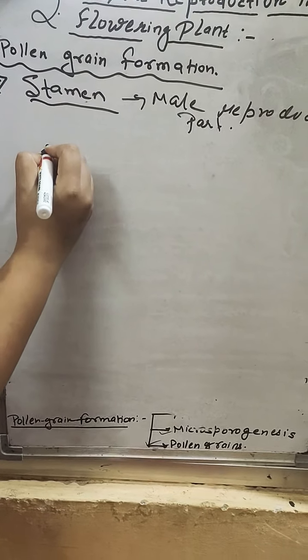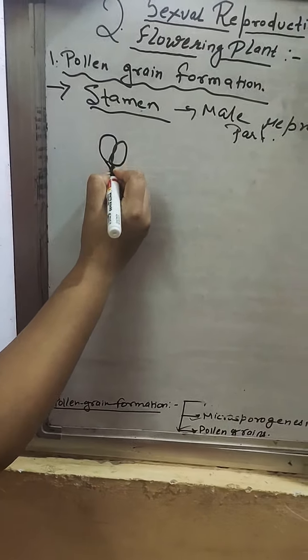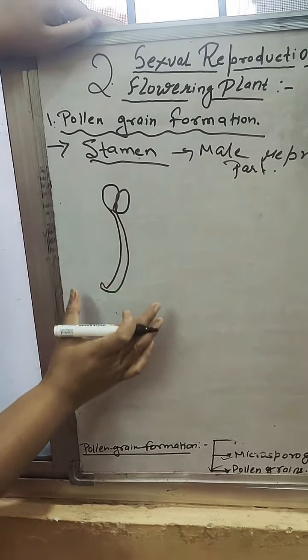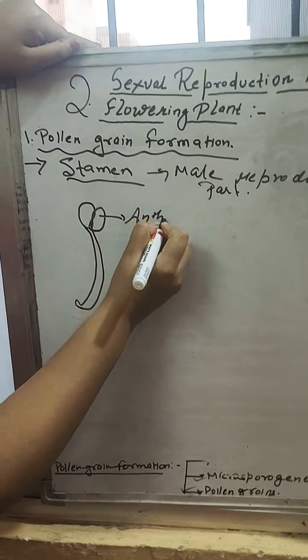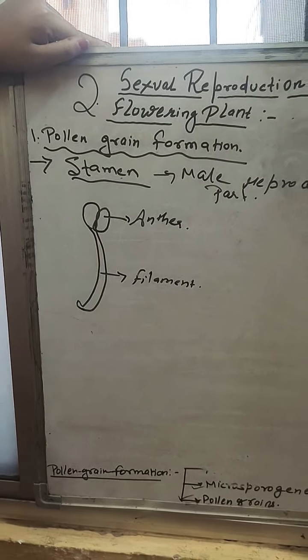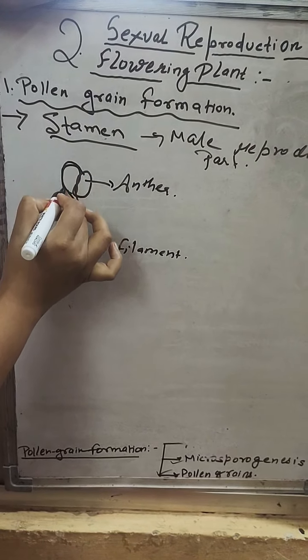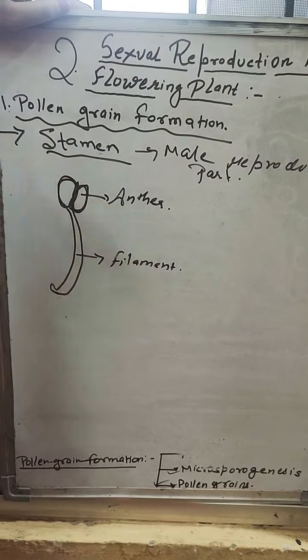The diagram of your stamen is like this. Okay, this is the diagram of your stamen. This is your anther and this is your filament. The anther stores the pollen grains. Anther is a bilobed structure, ठीक है, anther क्या होता है? Bilobed structure होते हैं. Means this anther contains two lobes. This is one lobe. This is another lobe. So anther is a bilobed structure.